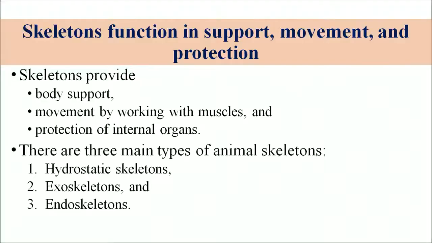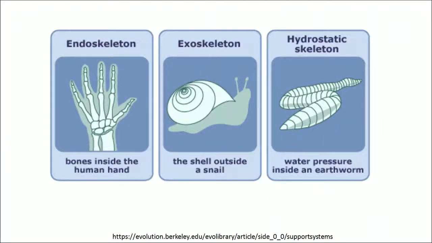So the skeleton helps in movement. There are three types of skeleton: the hydrostatic skeleton, exoskeleton and endoskeleton. The endoskeleton is the bones inside the human body, the whole skeleton system. The exoskeleton is the outer covering, like the shell outside a snail. The hydrostatic skeleton is the water pressure inside the earthworm, which protects the internal side of the body.